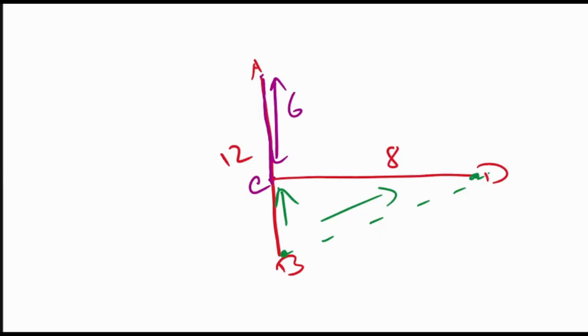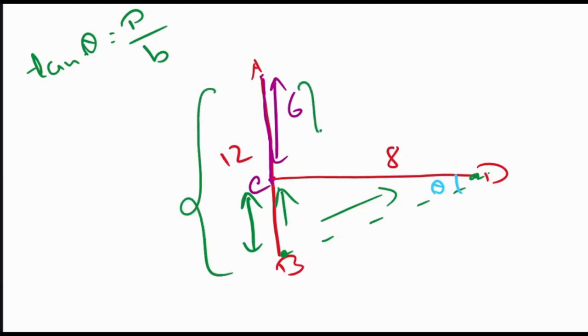So what exactly are they asking for? Let's suppose this angle is theta. What will be the value of this theta? Whether it will be less than 45 degree or more than 45 degree. That is the only thing they are asking. Now how to find out? We have read about the concept of tan theta. What is the formula for tan theta? Tan theta is equal to perpendicular by base. So in this case, what is the perpendicular over here? Perpendicular is this particular distance. The entire thing is 12. Out of this, this is 6.